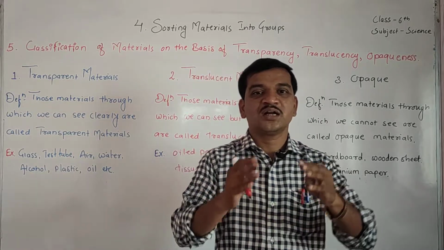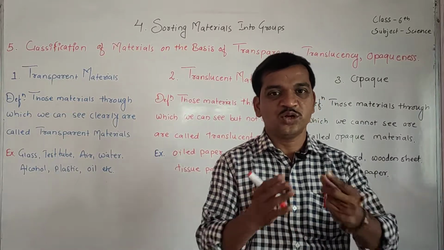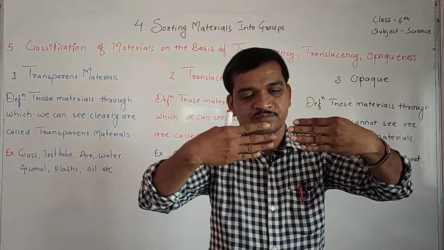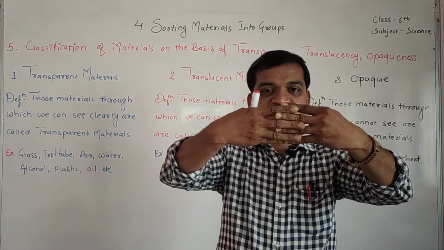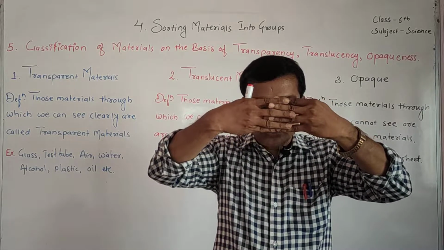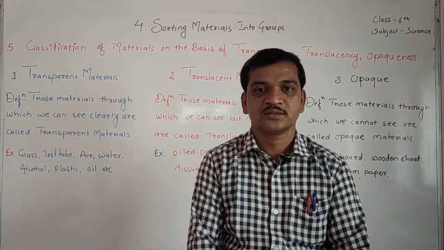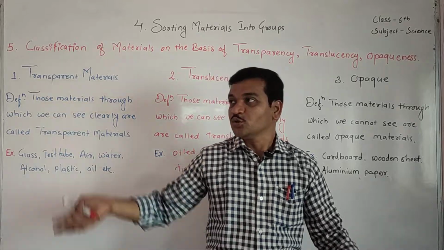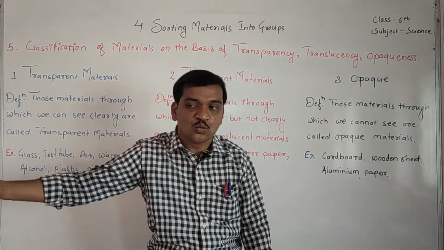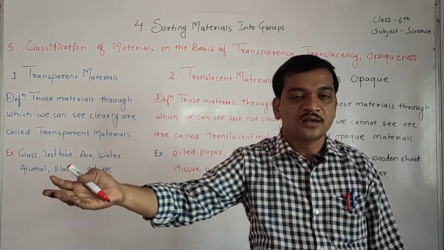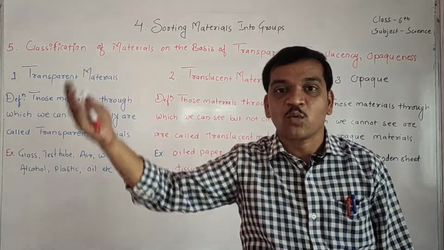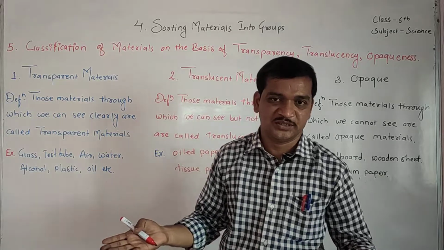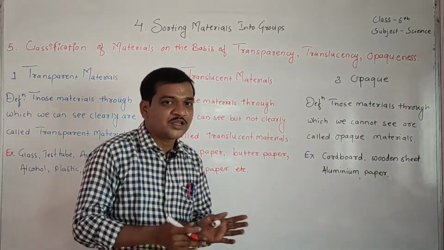For example, a wooden sheet. Take a wooden sheet and hold it in front of your eyes. Are you able to see through that wooden board? Who is standing in front of that wooden board? No, we cannot see. Through this wall, can I see who is sitting next to this wall? No, because that wall is made up of brick and brick is an opaque object. Understood, students? So this is the difference.